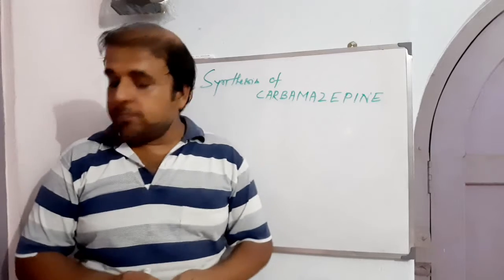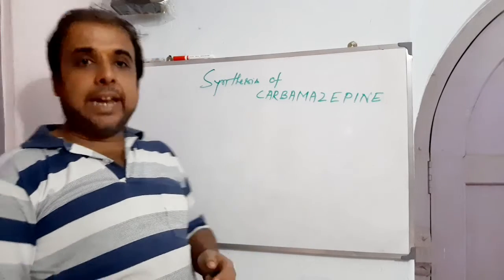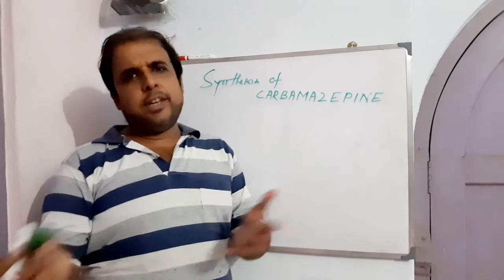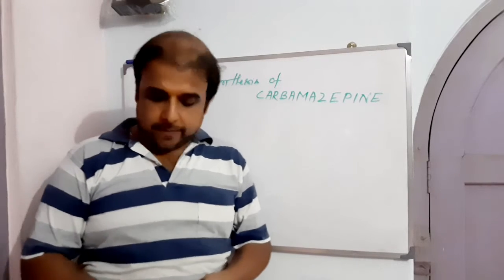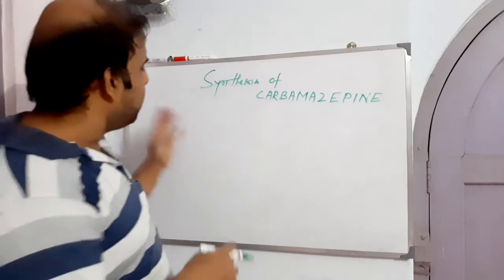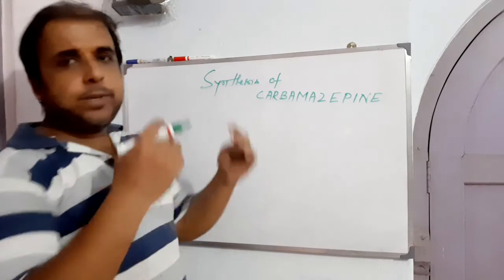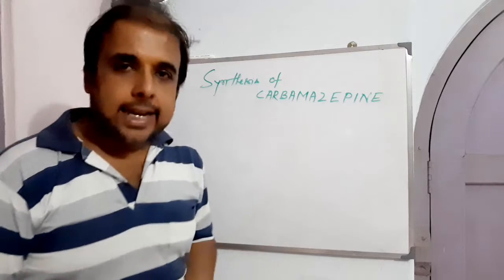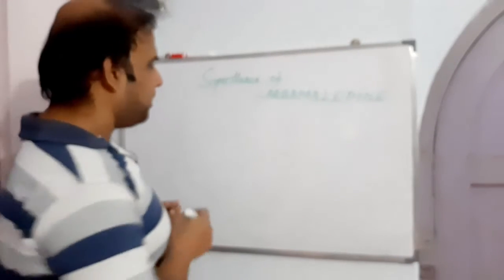Now, as I said, it's an example of an anticonvulsant, so it can be given to a patient suffering from a seizure disorder or epilepsy. Without wasting much time on the pharmacological aspects, let's move to the synthesis. Prior to synthesis, let us figure out the structure that we need to synthesize, so let us sketch and build the structure.